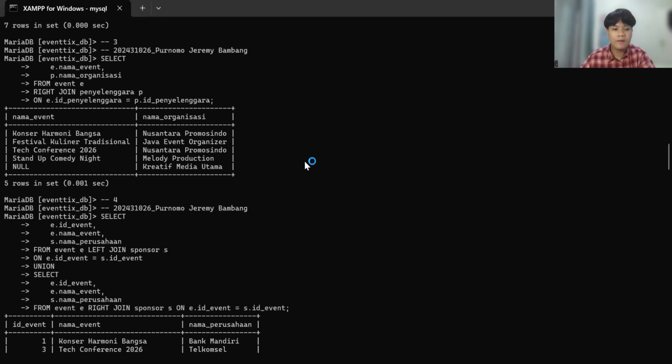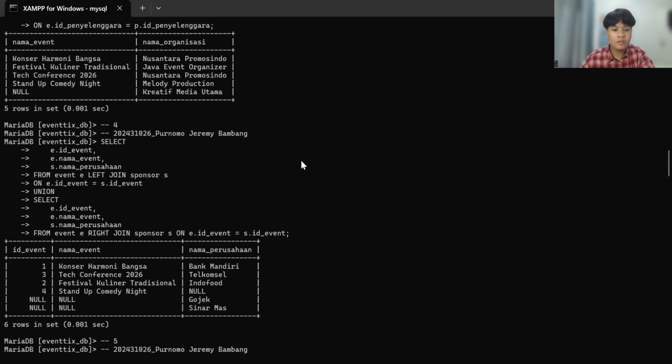And the next, I combine a left join and right join between event and sponsor with union to simulate a full outer join, like showing unmatched rows on both sides, like Gojek and Sinarmas with no link event.